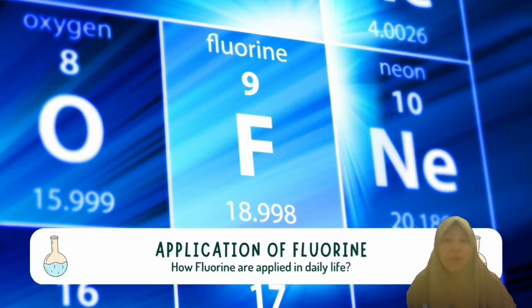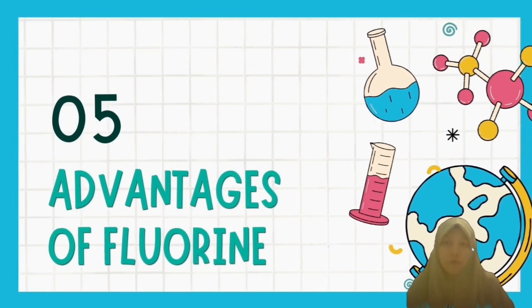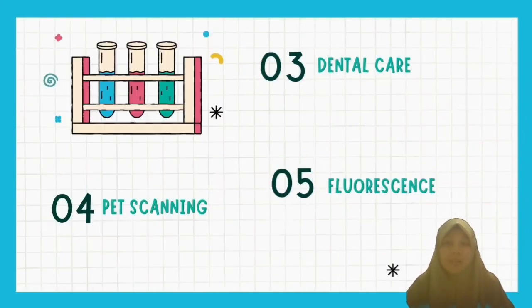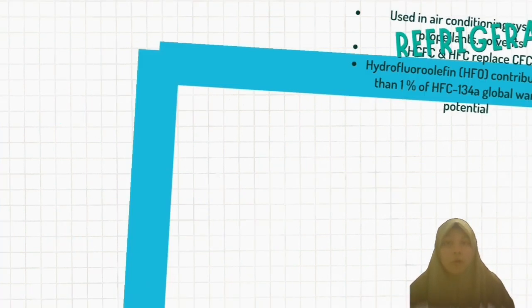Now, let us learn more about the halogen group element fluorine by looking at applications and disadvantages in real life. Many of the applications of fluorine include refrigerants, polymers, dental care, PET scanning, fluorescence, cryolite, fluorspar, and pharmaceuticals. Now let us go through one by one.